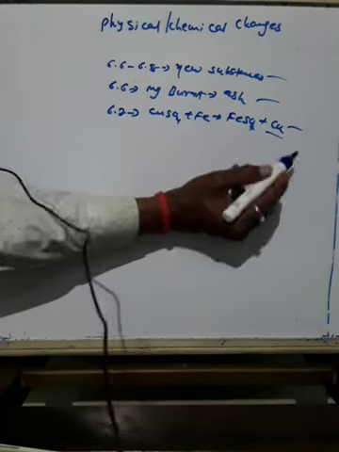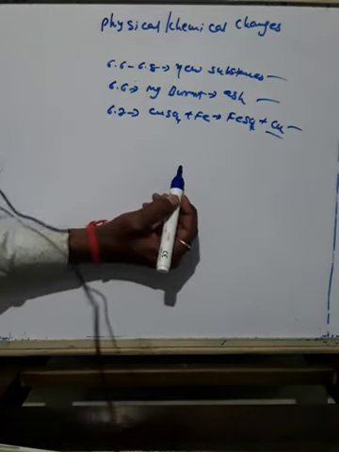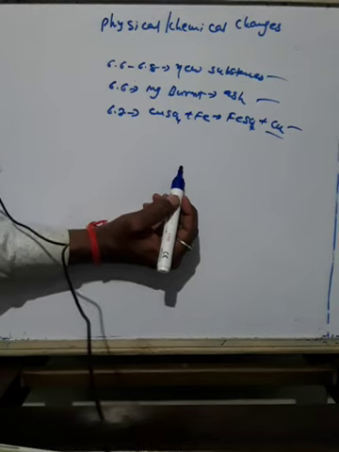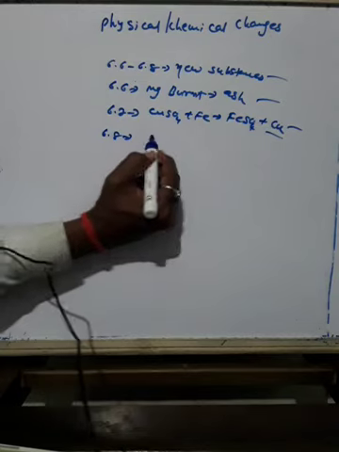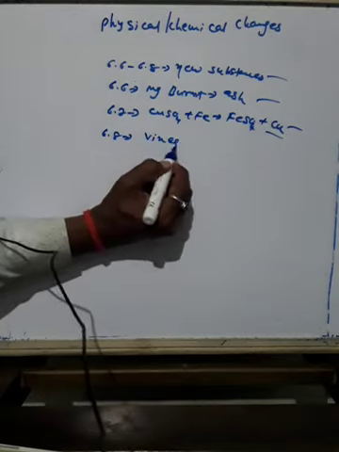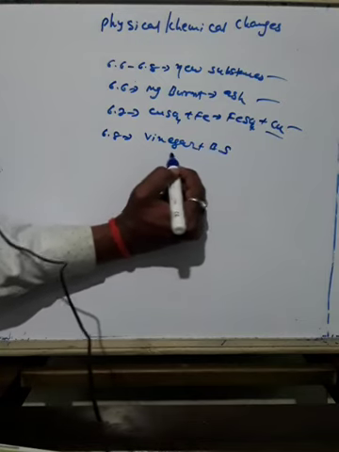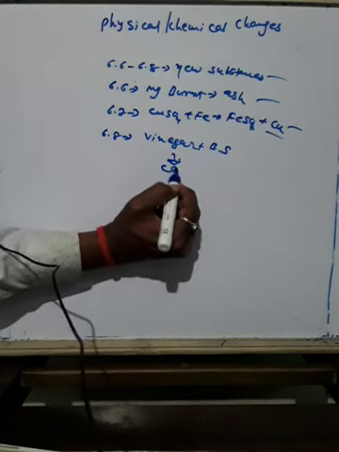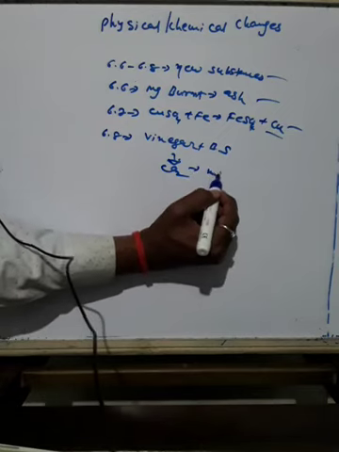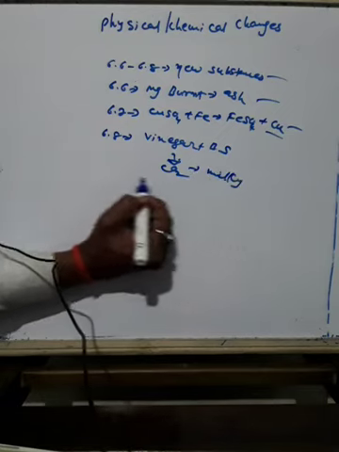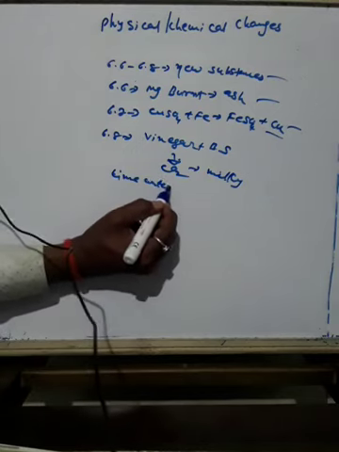In activity 6.8, vinegar and baking soda together produce carbon dioxide, and the lime water turned milky. Okay.